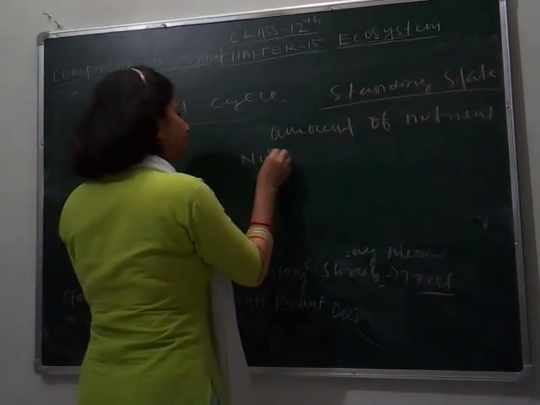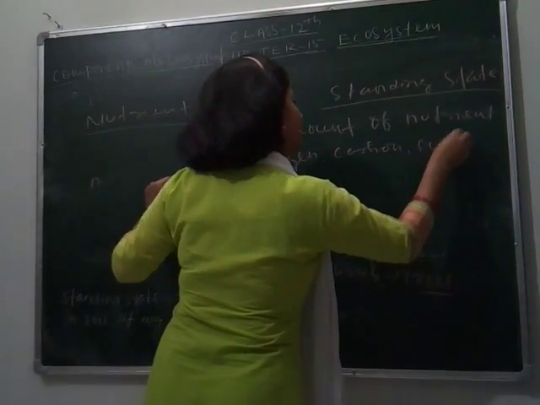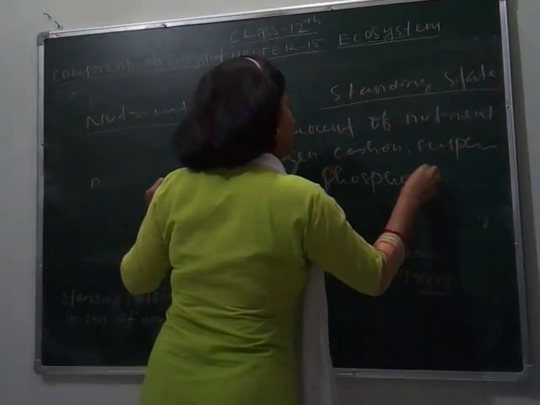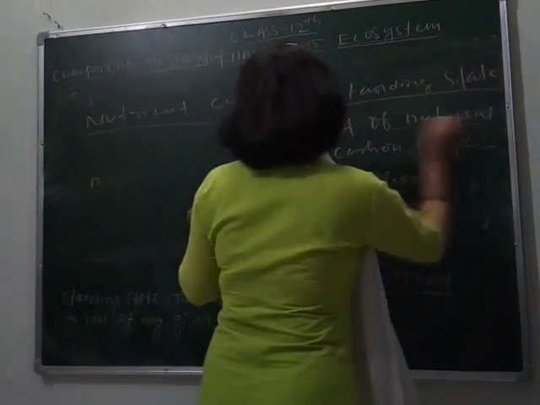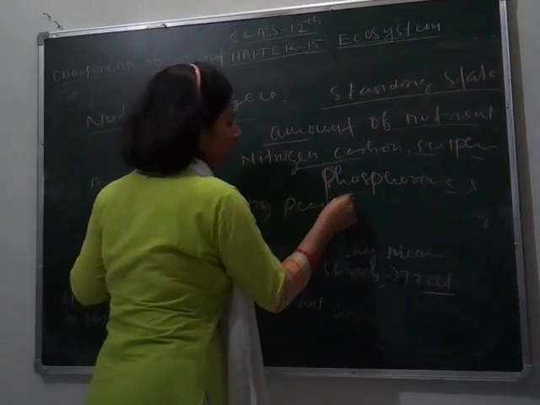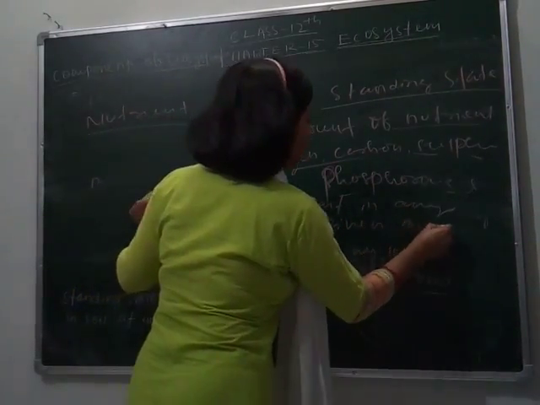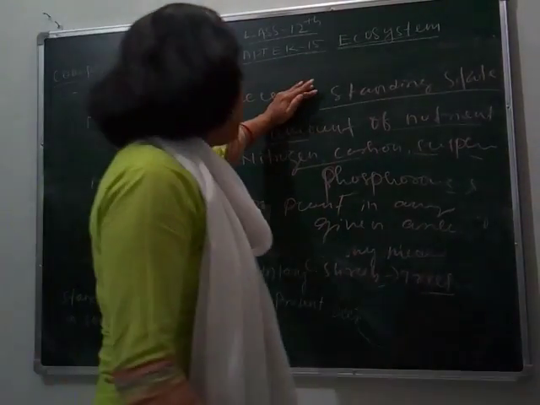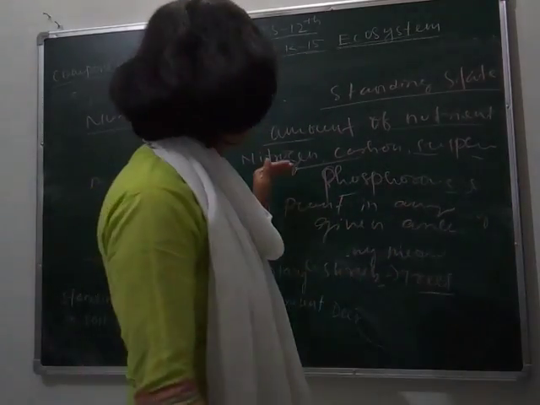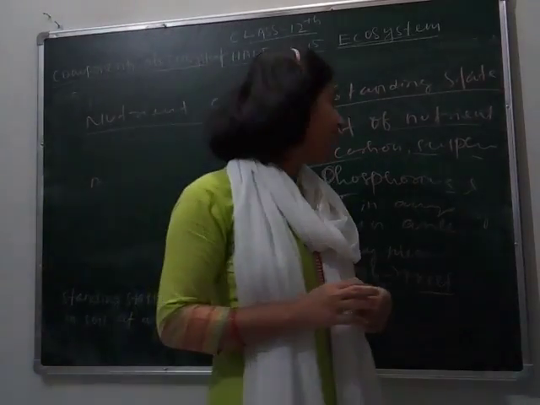Maybe nitrogen, carbon, sulfur, phosphorus, etc. So standing state is defined as the amount of nutrients like nitrogen, carbon, phosphorus, sulfur, etc. present in soil in any given area.